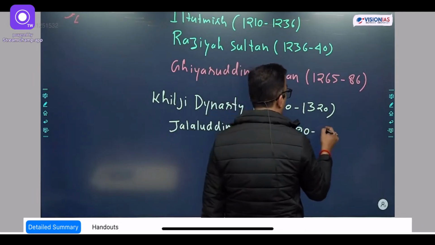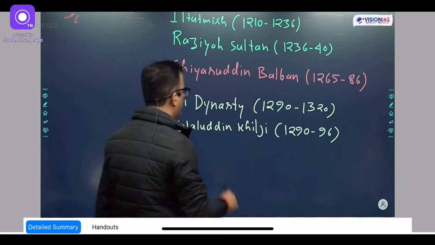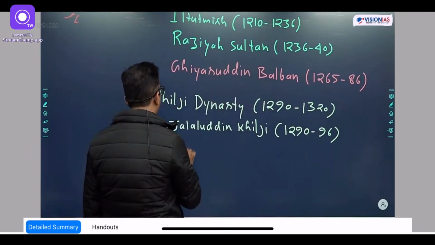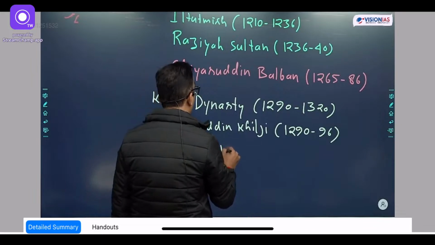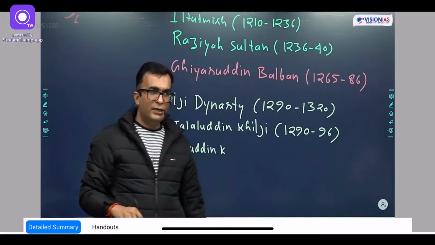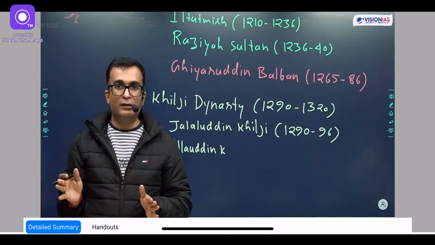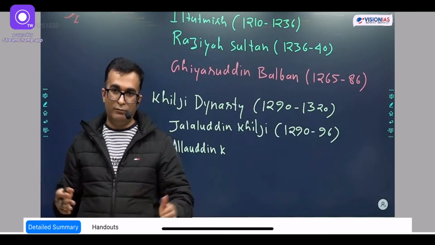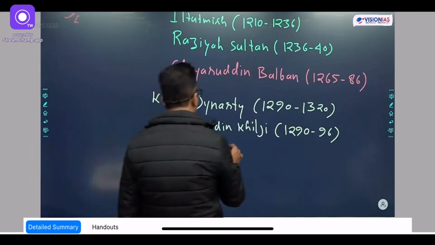1290 to 96 was Jalaluddin Khilji, and Alauddin Khilji. So as compared to the ancient India, medieval is very straightforward. इसमें complications नहीं है, ठीक है? But in ancient, obviously, one dynasty here, one dynasty there. Then, so Alauddin Khilji.